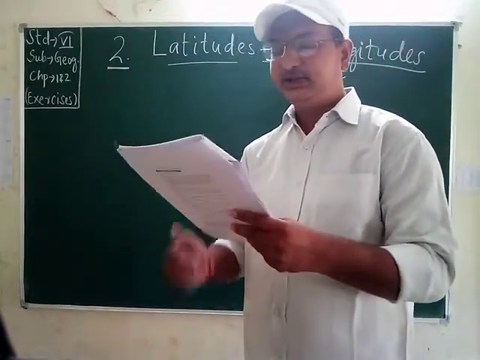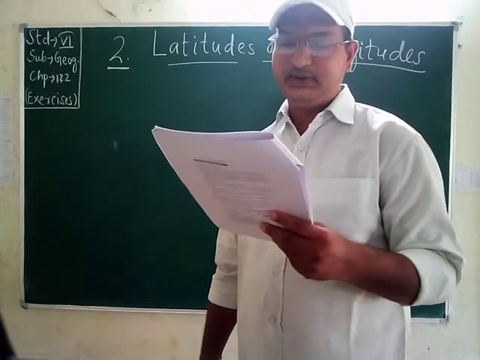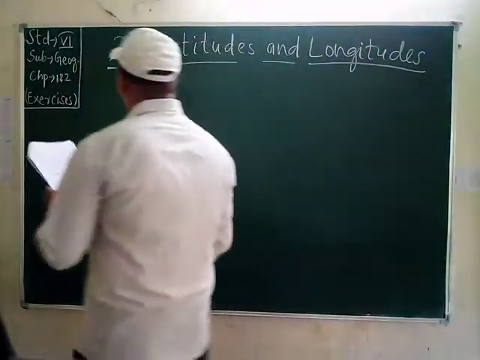India lies between 68 degree 7 minutes east. Okay students, this is India's location.